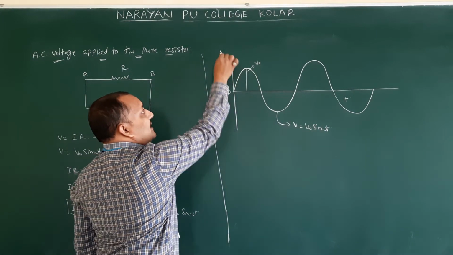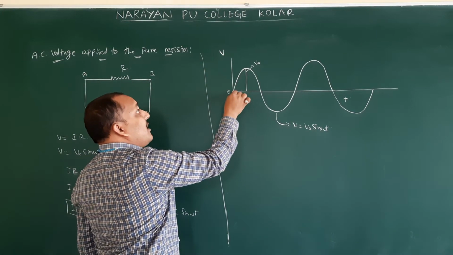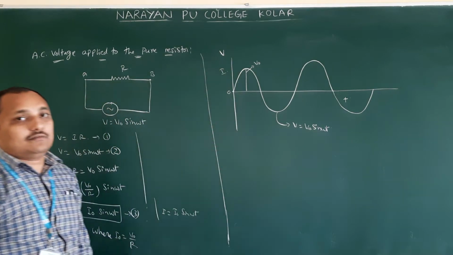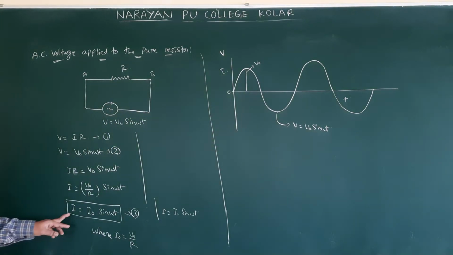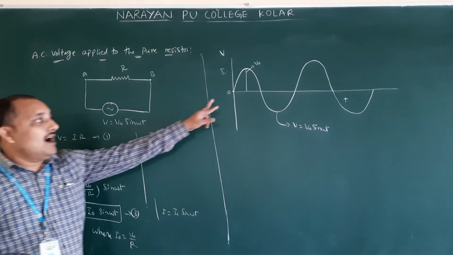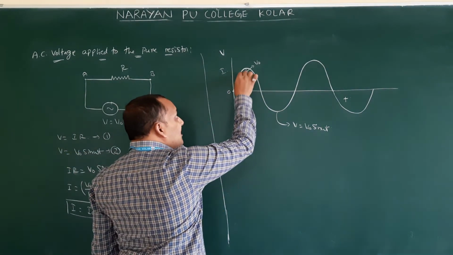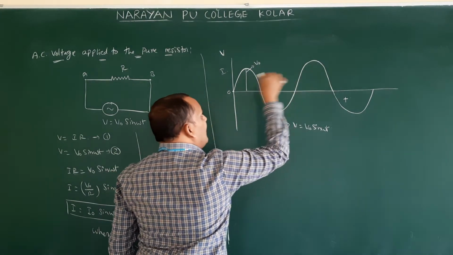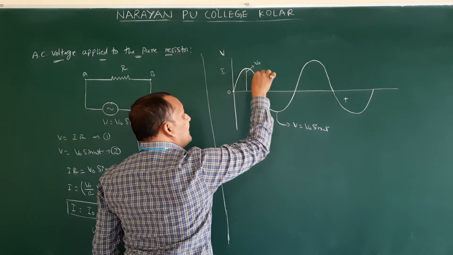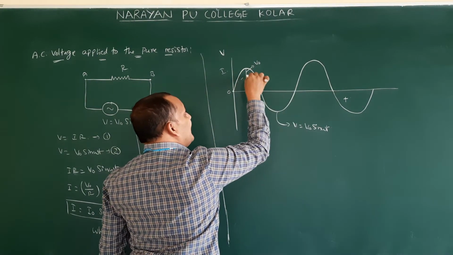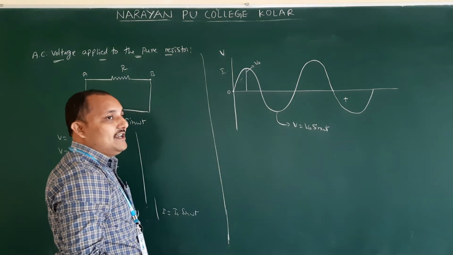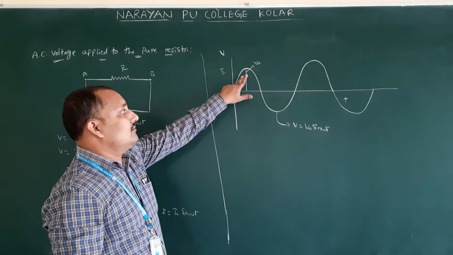This is the voltage curve. From there, you also have to start the current, the alternating current. Now this I we have to start from the origin. Whenever we are starting from the origin, either it is going on the same path, or it is going bigger than or lesser than V naught. That is very important.